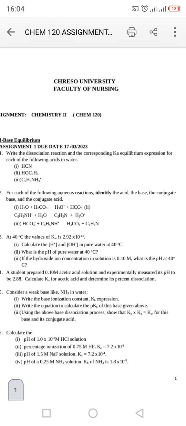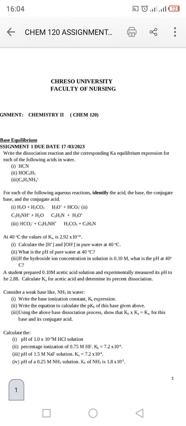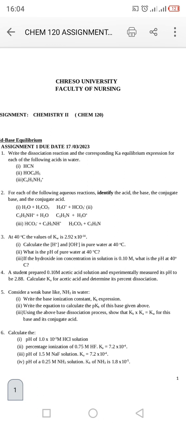Not only that, we have a question here which says: write the dissociation reaction and the corresponding Ka equilibrium expression for each of the following acids in water. So what does this question say? It asks for the Ka expression, which is an acid expression. If hydrochloric acid dissociates in water, remember that this is a strong acid, what will be the Ka expression?